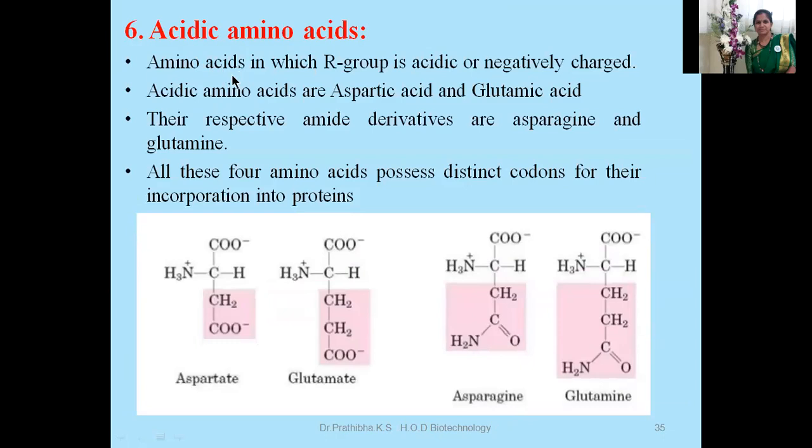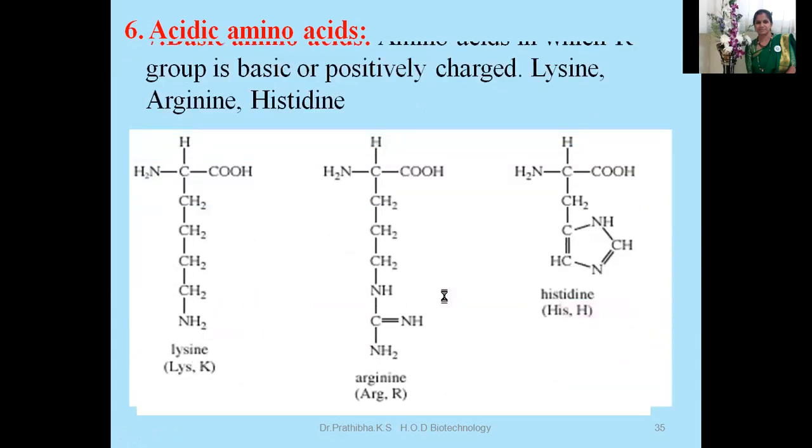Acidic amino acids: amino acids in which the R group is acidic are negatively charged. Acidic amino acids are aspartic acid and glutamic acid. The respective amide derivatives are asparagine and glutamine. All these four amino acids possess distinct codons for their incorporation into proteins.